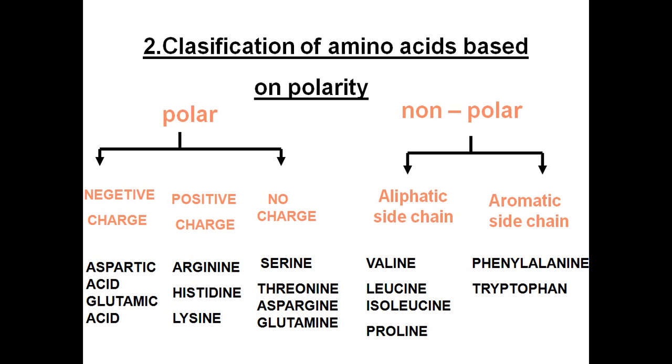So based on the polarity, they are classified into polar and non-polar. In polar, they are further classified into negative charge containing amino acids, positive charge containing amino acids, and amino acids with no charge. And non-polar amino acids with aliphatic side chain, and non-polar amino acids with aromatic side chain. This is how they are classified based on the polarity.